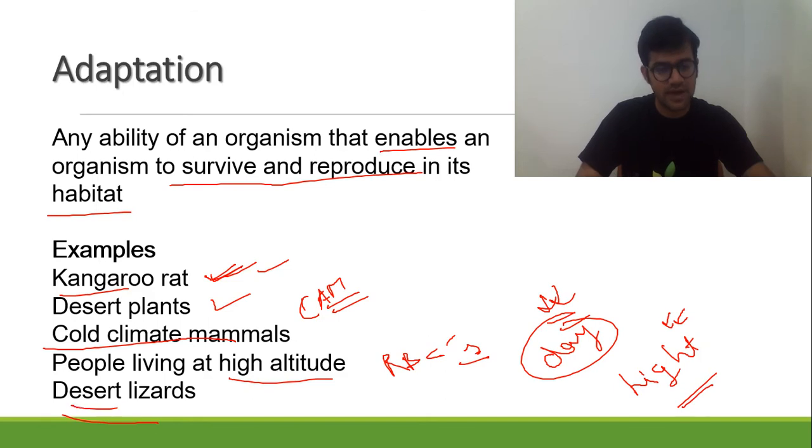So desert adaptations are there. These are several kinds of adaptations which an organism makes.